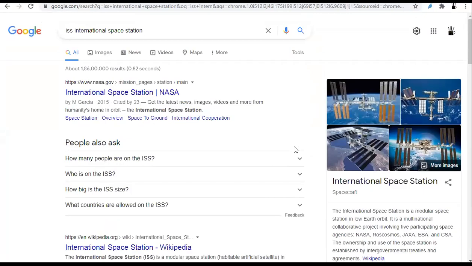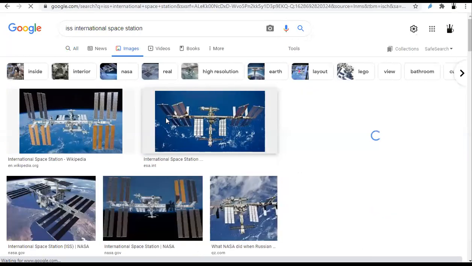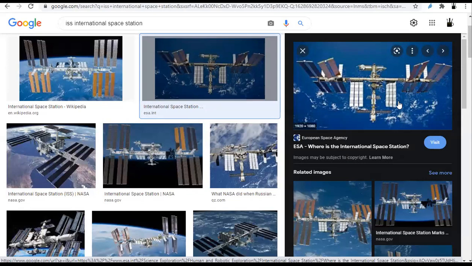You can do some YouTube search and Google search to study more about this. What they do is carry all these separate parts. These things are solar panels, which provide the electricity for the space station. Astronauts live there for say 2 or 3 months. They study microgravity experiments and the biological effects on human beings in very low gravity. Those kinds of studies are happening in the International Space Station.